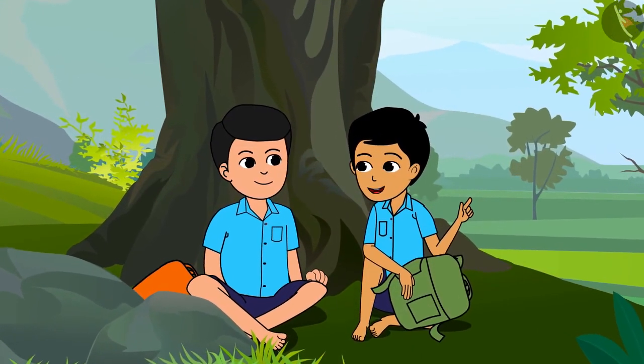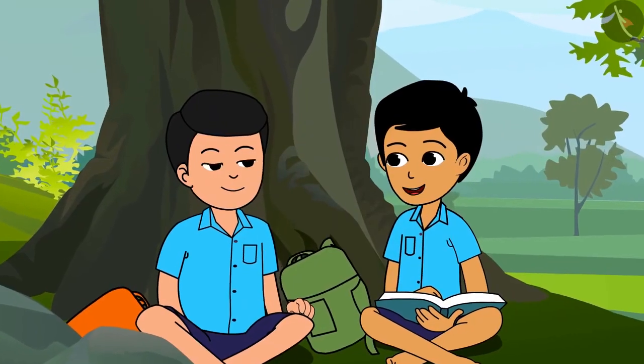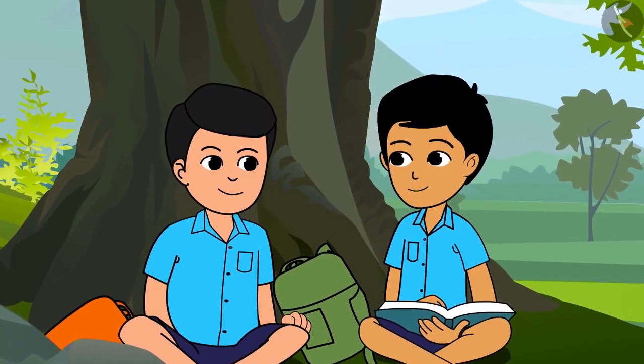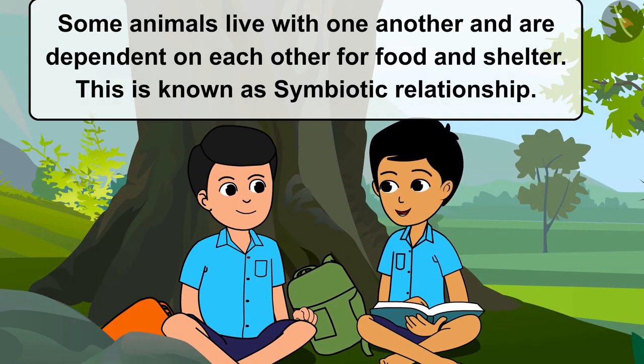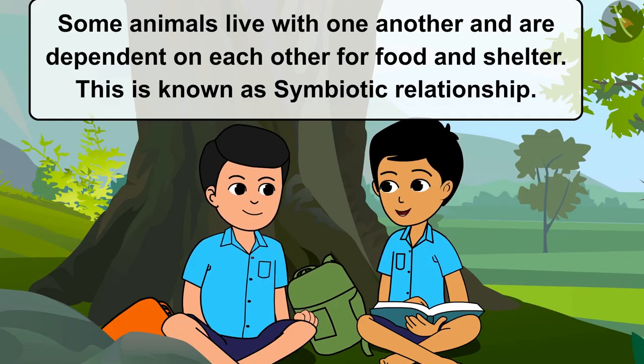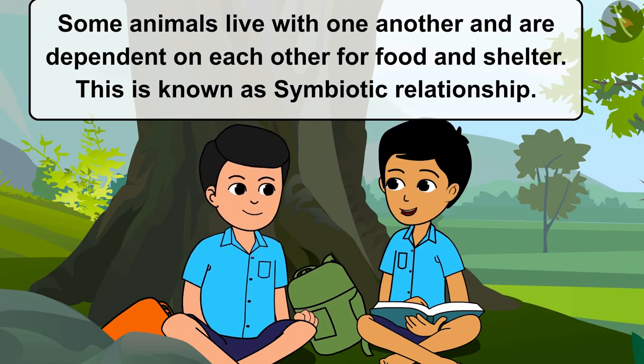Yes, Shankar, you are very sharp. I borrowed a book from the library in school on science. I had read about pollination in it. I also read that in the same way a few creatures live with each other and share their home and food with each other. This is known as symbiotic relationship.